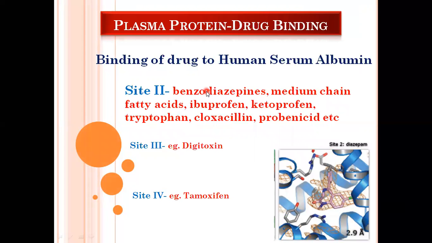Here is site 2, with examples of benzodiazepines, medium chain fatty acids, ibuprofen, ketoprofen, cloxacillin and amoxicillin. These categories of drugs bind to site 2. Site 3, for example digoxin, binds to site 3, and site 4 is where tamoxifen-type drugs bind to human serum albumin.